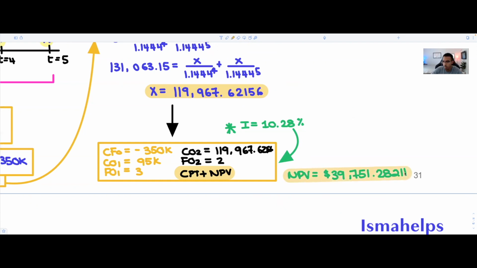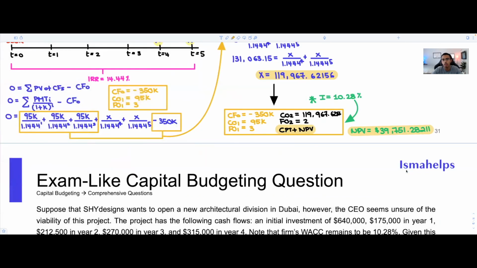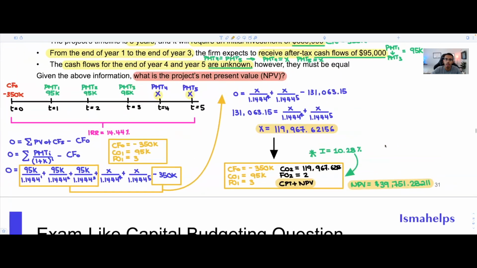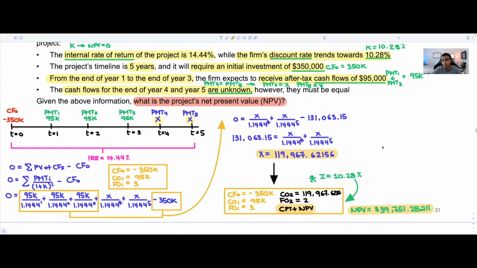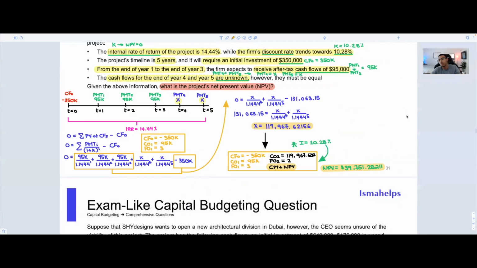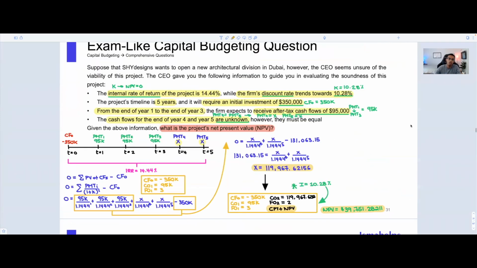All right. Now, this was a long one. I know we took our time, but it's really to, one, have some sexy notes that you could review later, but also for you to really see every single step in its context, right? The first thing that we did is we drew a timeline. And we noticed that, okay, payment 4 and payment 5 are cash flows that were missing. But what's awesome is that with all those cash flows, they gave us a really crucial point of information. They told us, yo, IRR is equal to 14.44%.